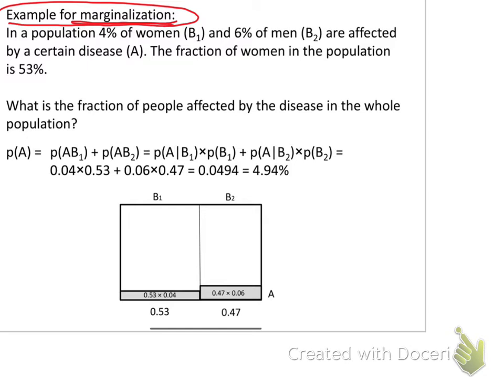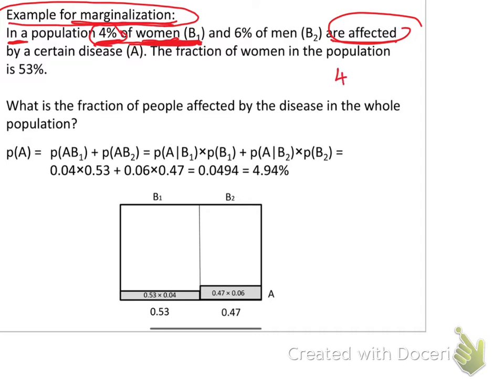So here what he said: in a population, 4% of women, and they call the woman B1, 4% of the women are affected. So I have 4% affected, and they are women. So woman is given. So here this 4%, what is it?